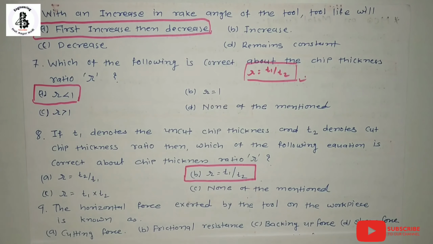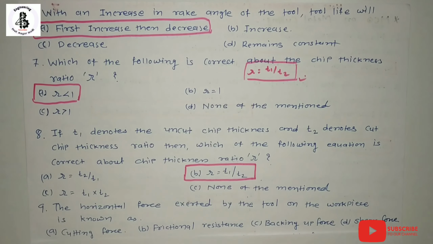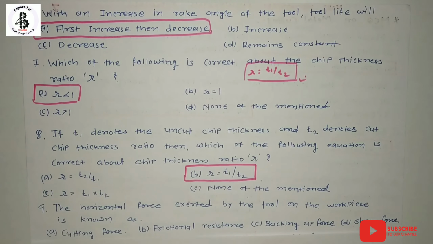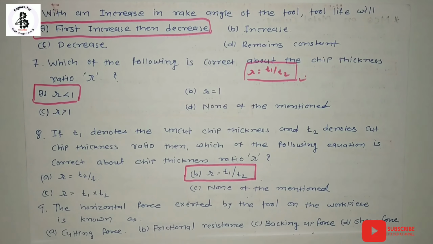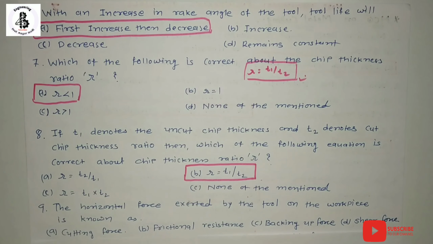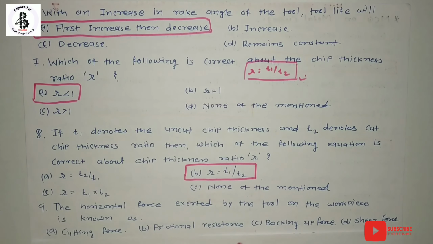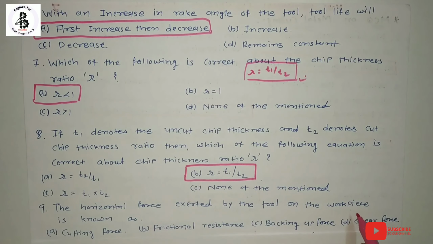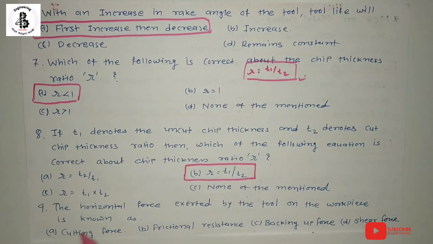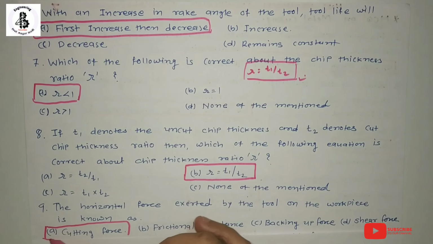If you want to learn about that in detail for the merchant circle diagram, the horizontal force will be Fc, which is measured on the dynamometers. If you want to learn in detail, you should find the link in my description box. So here, the cutting force will be exerted by the tool onto the workpiece in the horizontal direction. So option A is the right answer for this question.